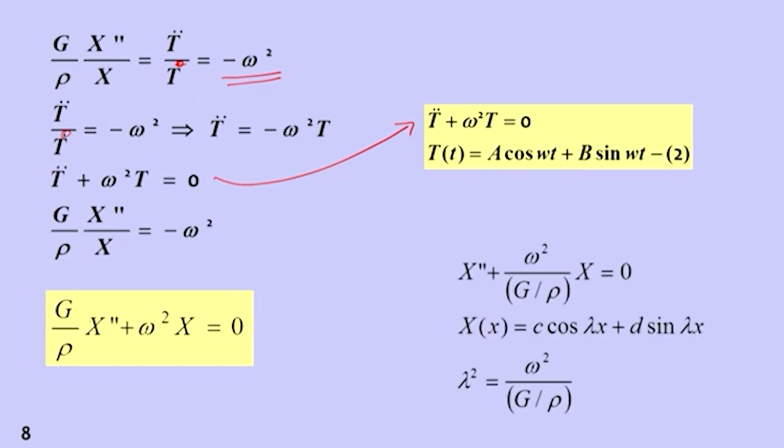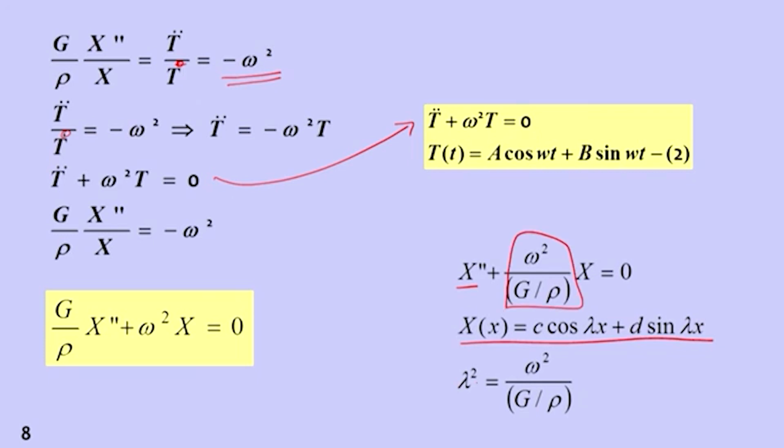Dividing by the first term, we get X double prime plus omega squared by (G by rho) into X is equal to 0. The possible solution of this could be X of x is equal to C cos lambda x plus D sin lambda x. This lambda will come from this function.